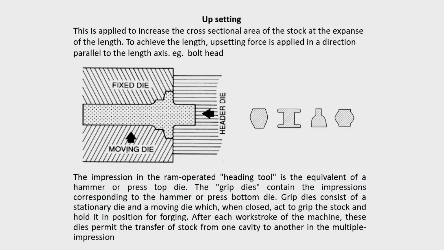You have this moving and fixed die, called the gripping dies. They may be pneumatically or hydraulically actuated, but normally it is a mechanical process. It can hold with a very high force and then the impact is there. This is how continuous automatic production of a bolt is made by this upsetting operation.